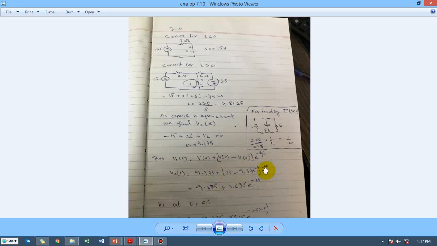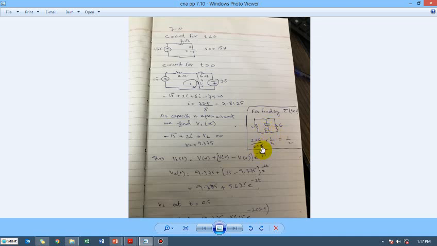Where has this 2 come from? This 2 has come from finding out tau. We short circuit both of these supplies, the 15 volt supply and this 7.5 supply. So the circuit reduces to a capacitor and two parallel resistors.